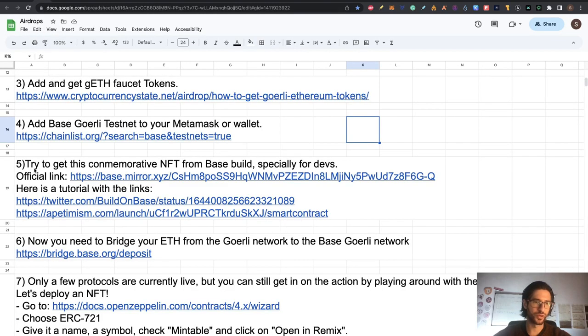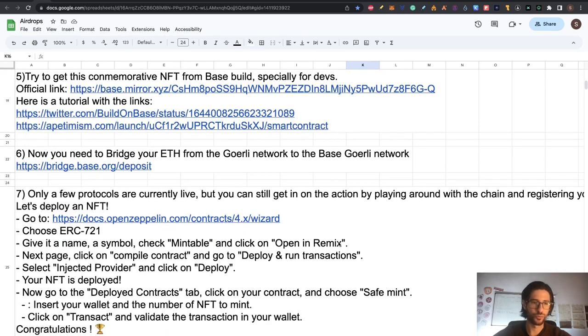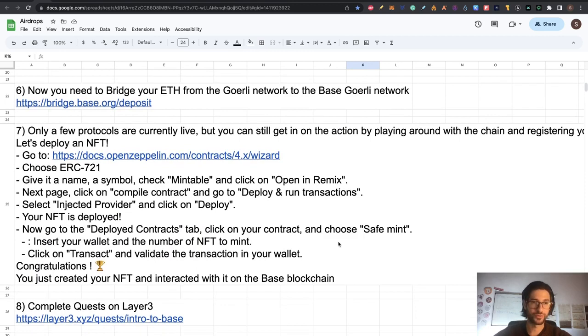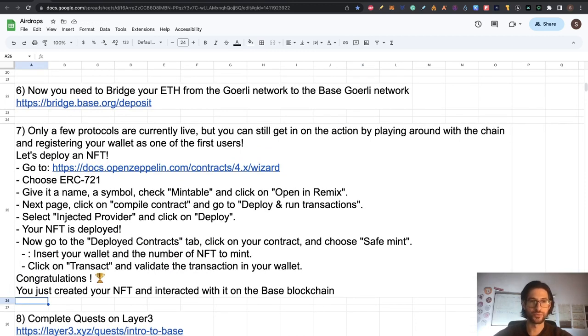Doing that, guys, we already finished step 5 and we already did step 6, which was the bridge to get tokens on the Base testnet to pay the gas fees. We are going to move to step 7, which is another difficult one, and you are going to be surprised at how you do all these tasks. There are many steps inside step 7, but there are only a few protocols currently live for this. You can still get in on the action by playing around with the chain and registering your wallet as one of the first users. So let's go deploy an NFT on Base network.